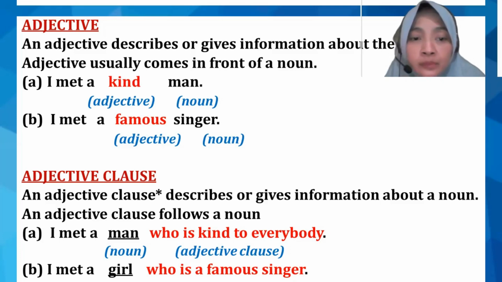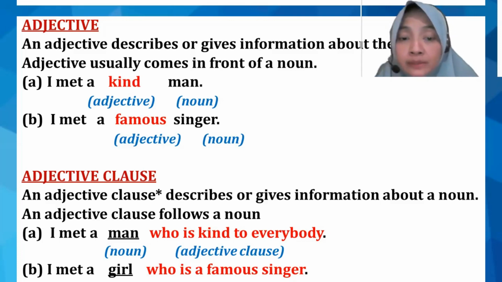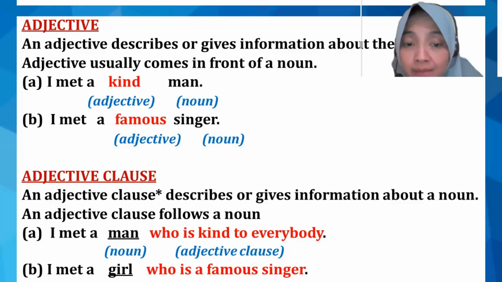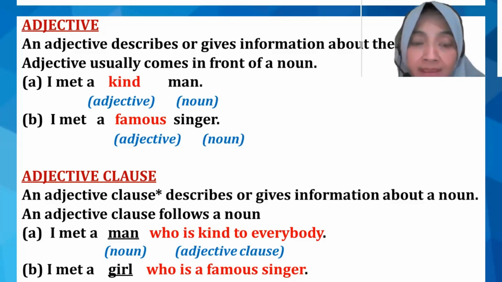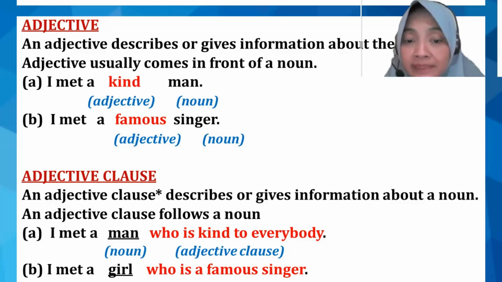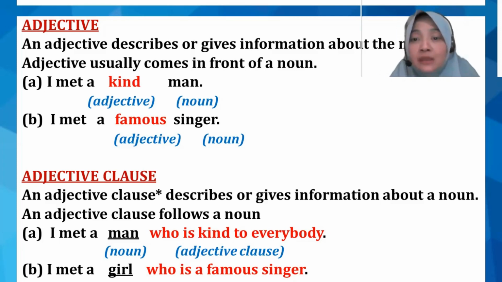The next example is, I met a girl who is a famous singer. Now pay attention to the red one. Who is a famous singer? Who modifies girl. And who is a famous singer is an adjective clause. So now you know that an adjective clause is a clause that describes or gives some more information about a noun.